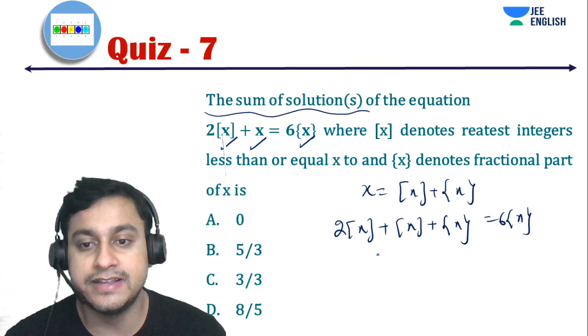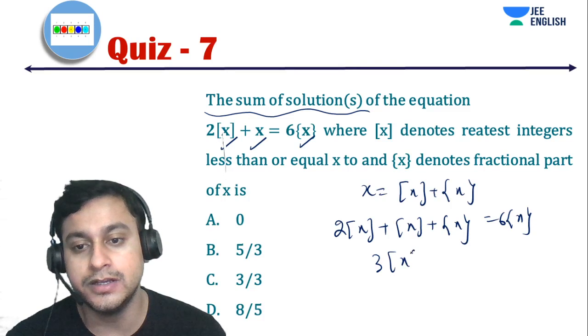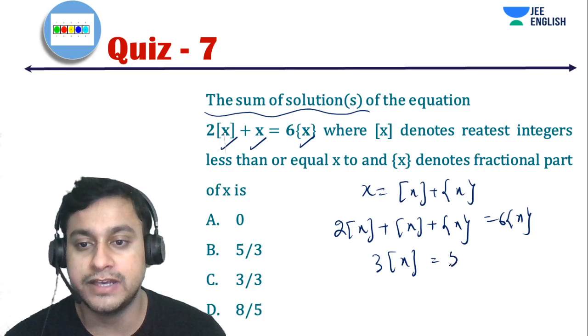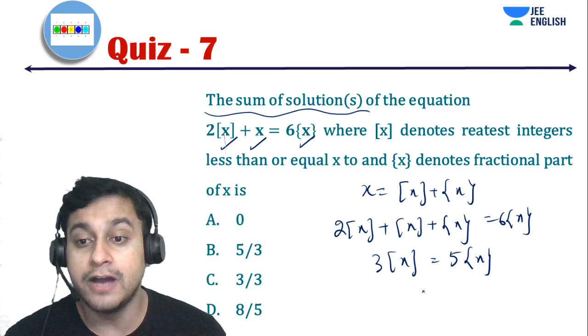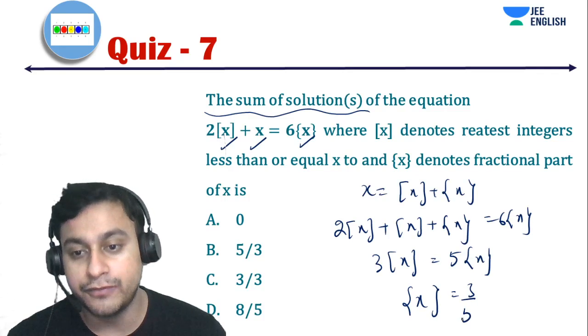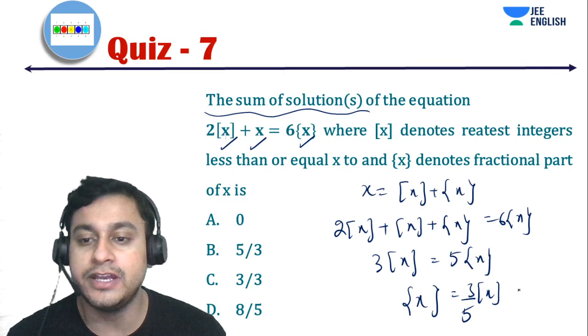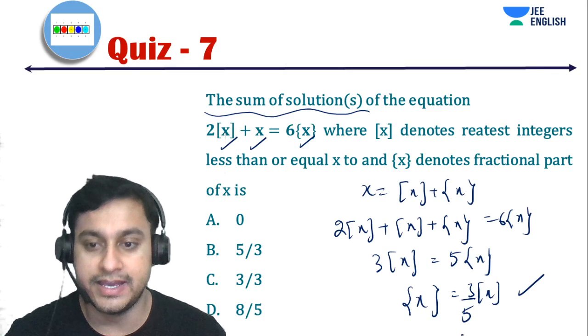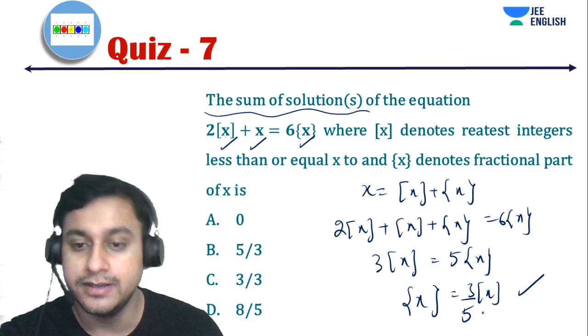Now you can see that I have framed an equation over here, which is nothing but 3 box of x is 5 fractional part of x. From here I will get fractional part of x is 3 by 5 box of x. Now this is a very good equation which we can easily analyze. So let's analyze this particular thing.